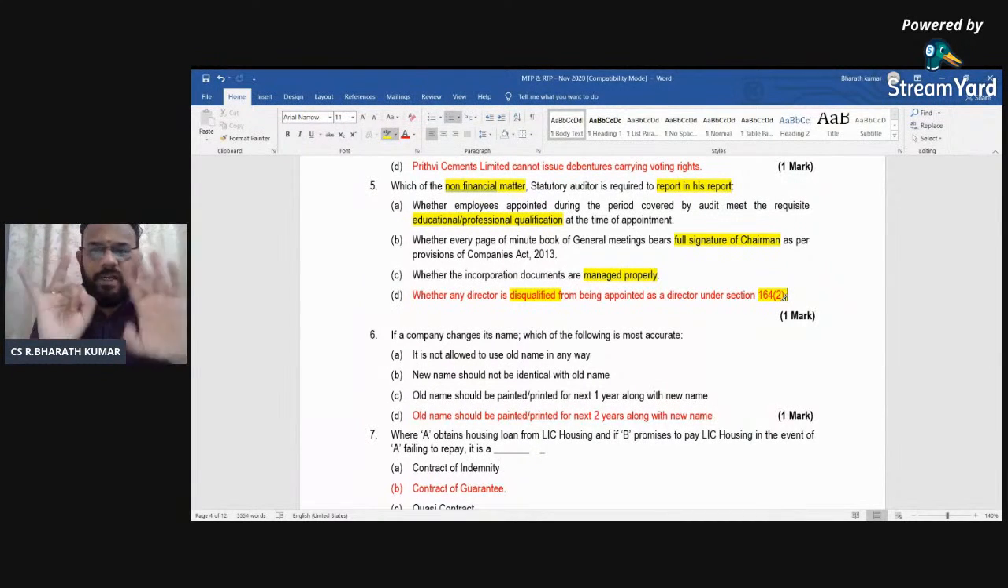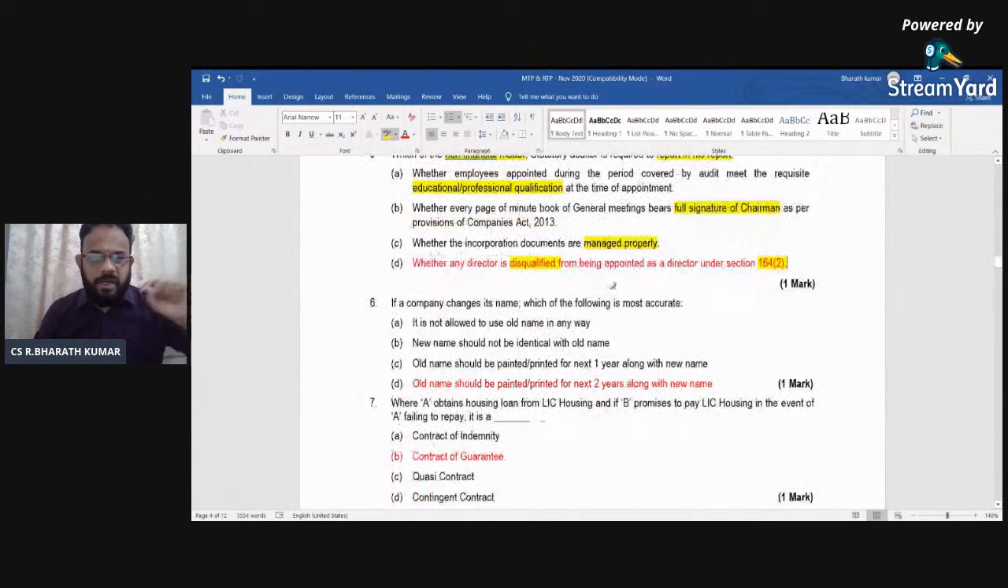Second, the chairman itself will take care, and the company secretary will liaise with him on the minutes book. Third, incorporation of the documents is managed properly. You don't need to wait for the statutory auditor. Even the internal auditor would have done. All this will be based on your financial matters. The last one only is your non-financial matter.